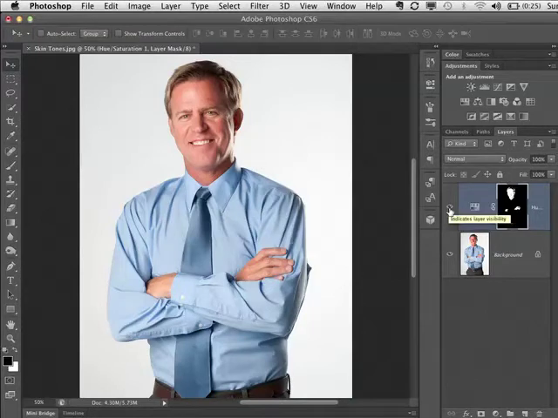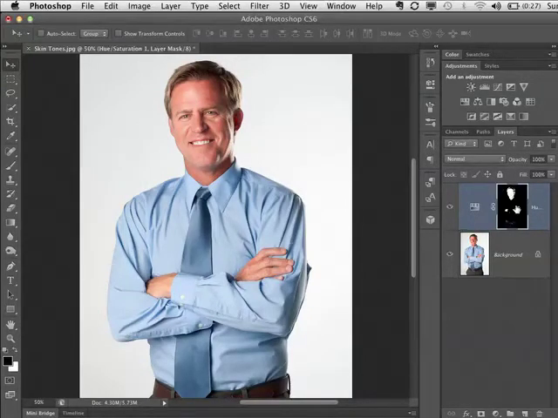Because I had a selection active when I made this, it automatically made a mask that just has the skin tones in it. So when I turn this on and off, you can see the difference. That's before, that's after. Again, before and then after. If you look at his forehead, you can really see it there. One more time, before and after.